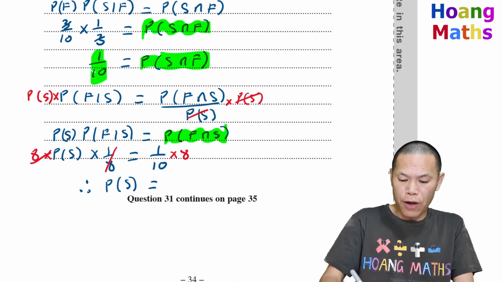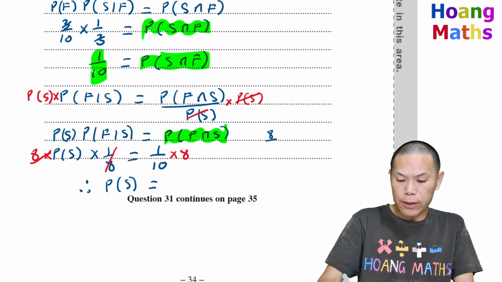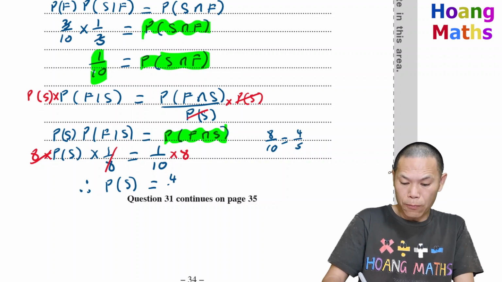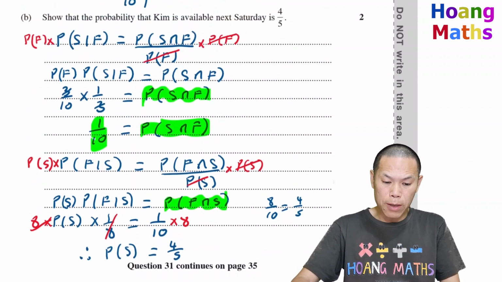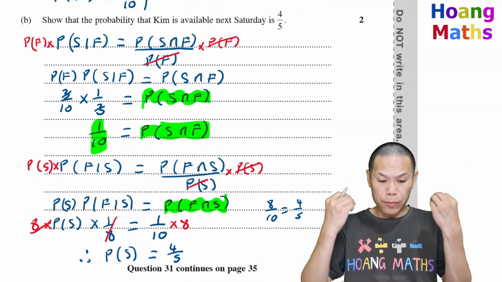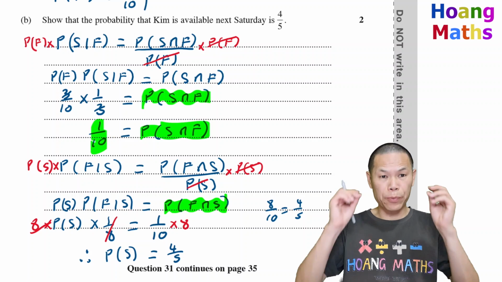I can simplify: if I halve both, that gives me 4 over 5. So there you go, the probability of being available next Saturday is 4/5.